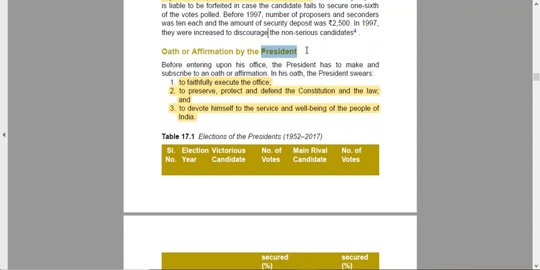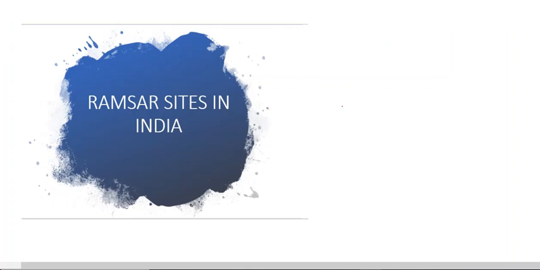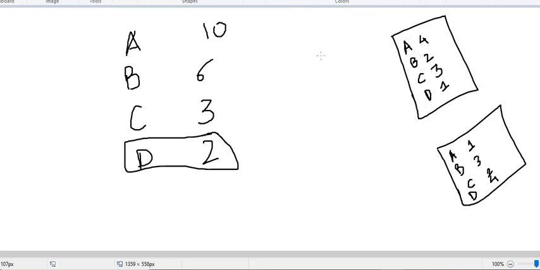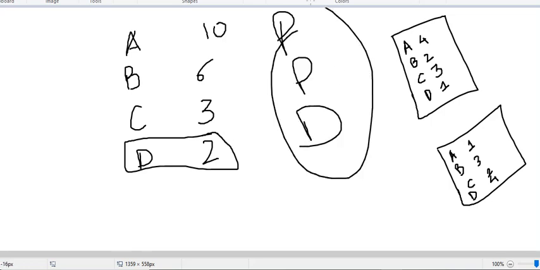So we are talking about the president here. The president takes the oath to faithfully execute the office. He is the person who will swear that he will faithfully execute the office, preserve, protect and defend. Preserve, protect and defend. Again remember, it is preserve, protect and defend. These are the three important terms that you need to know. Understood? So he needs to be preserving, protecting and defending the what? Constitution. The Constitution.